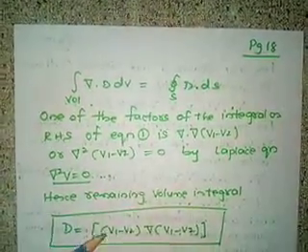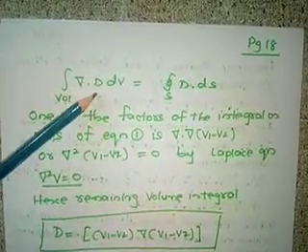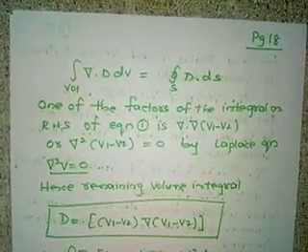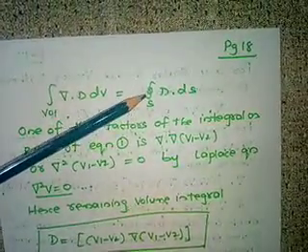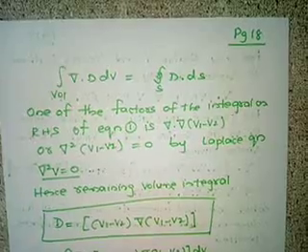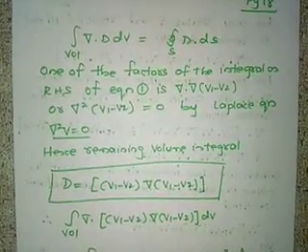Del dot D, D is what? (V1 minus V2) del (V1 minus V2). So the volume integral of del dot D dv is equal to the surface integral of D dot ds. What is D? D is (V1 minus V2) del (V1 minus V2).